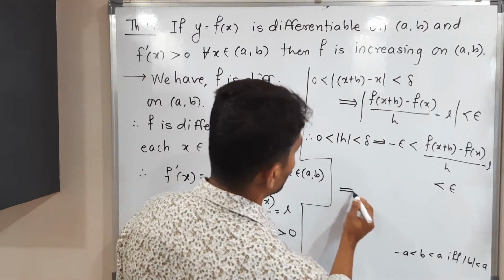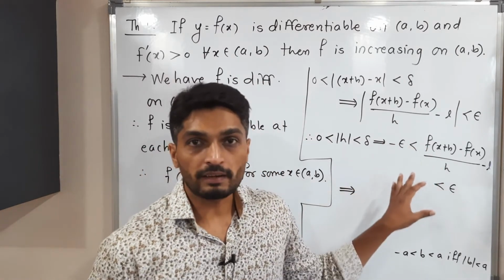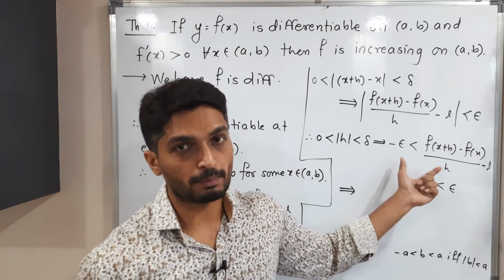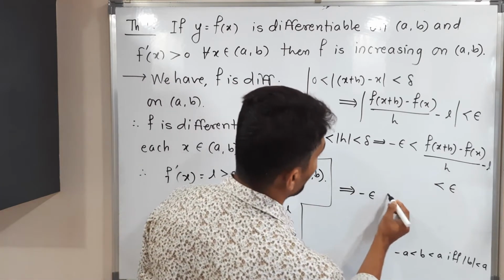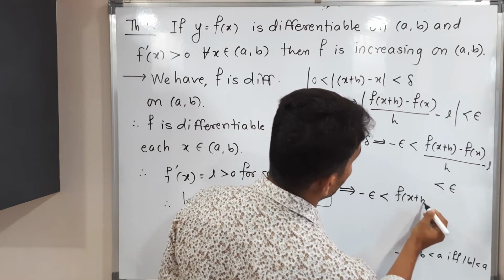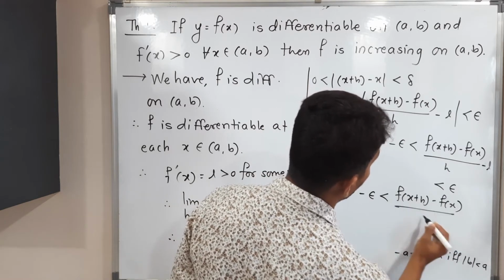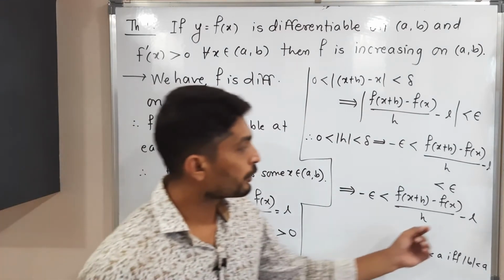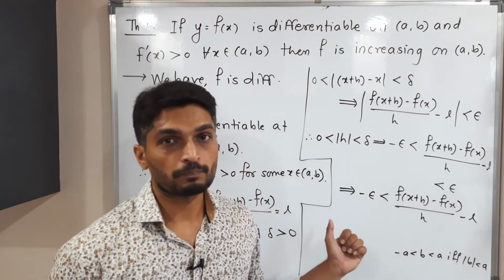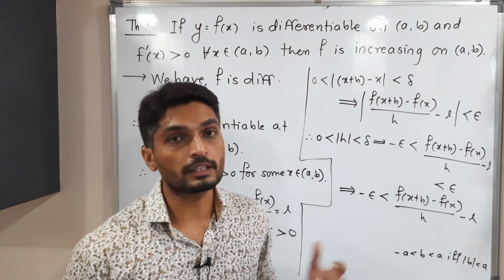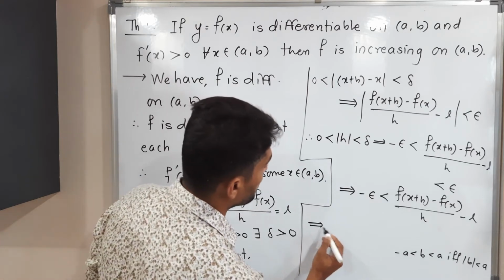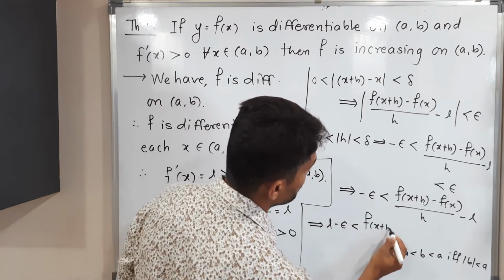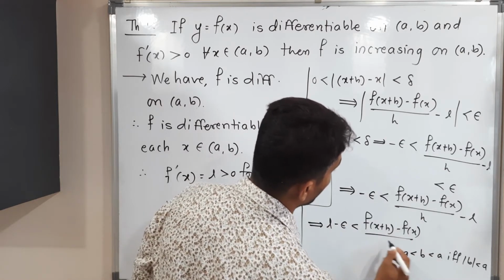So what will I do? Actually two inequalities we have, and we are not interested in less than epsilon. I will forget it, just focus on this part. Minus epsilon less than f of x plus h minus f of x divided by h minus L. Let us go further. I am going to shift this minus L on this side. Actually L has a minus sign there, if you shift it here it will have a plus sign. So L will have a positive sign: minus epsilon plus L less than f of x plus h minus f of x divided by h.